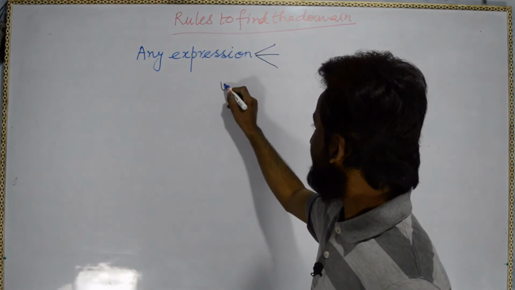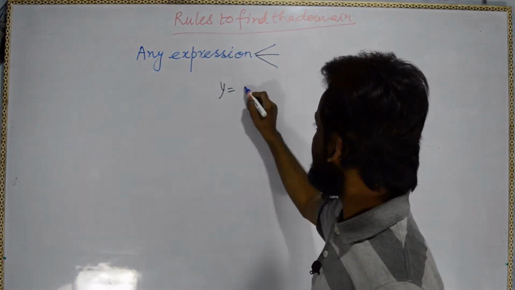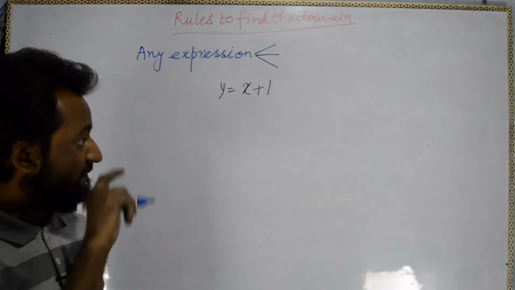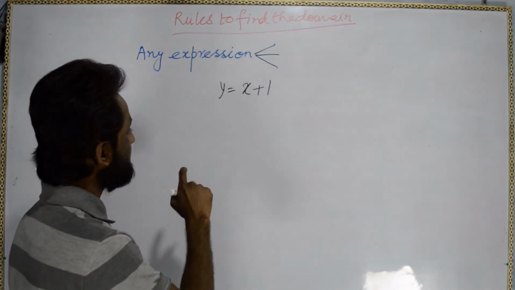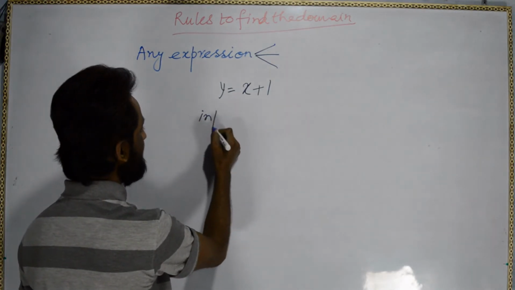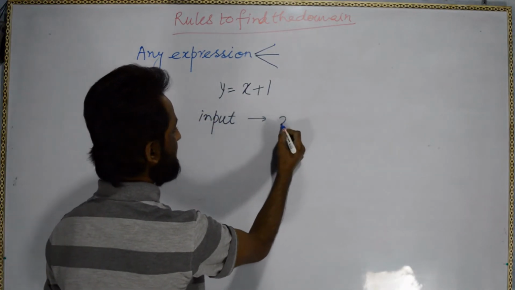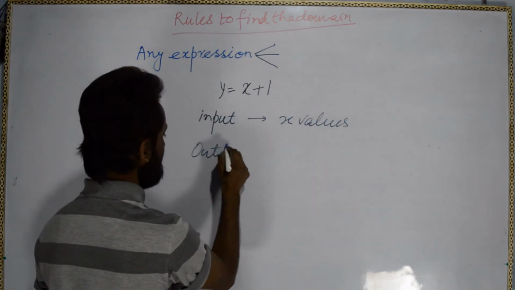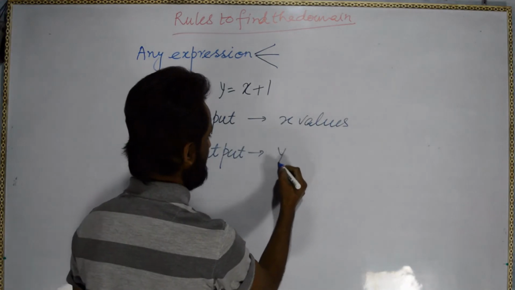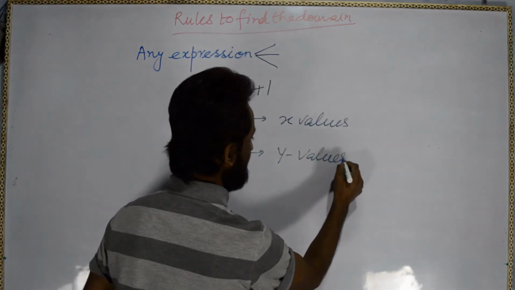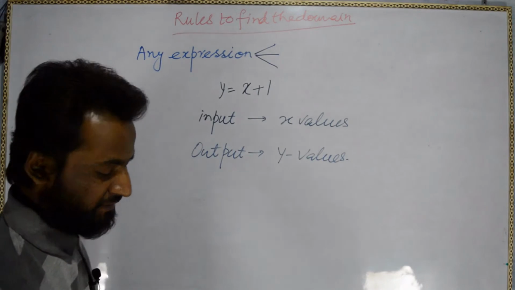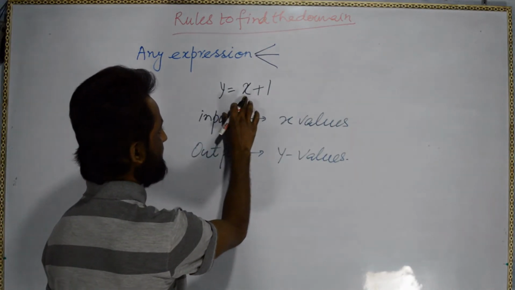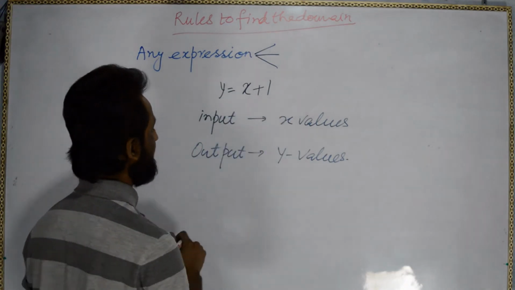For example, if I am saying that I have y equal to x plus 1, what will happen actually? Whatever values we input will be the values of x, input equal to x values, and output will be y values. Whatever we input will be from the domain. So if we put x equal to 0, we get y equal to 1.